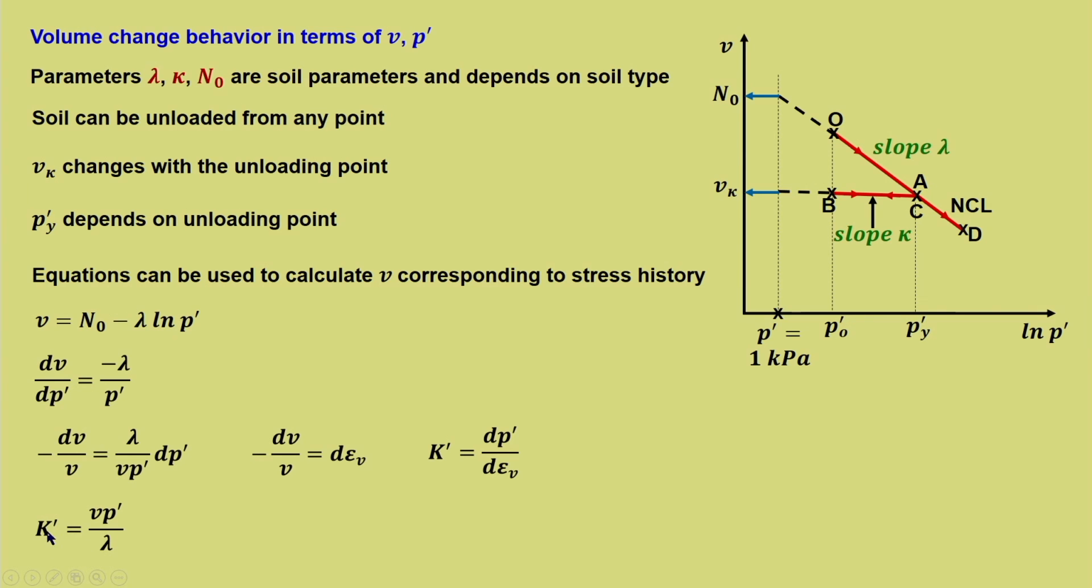Now this is the scenario of bulk modulus on the normal consolidation line because it is lambda, but for the swelling reloading line, K' is equal to Vp' by Vκ, that is this particular line. So you can see that K' is not a constant parameter, rather it changes depending upon whether it is lambda or Vκ, or with different positions of V and P'.